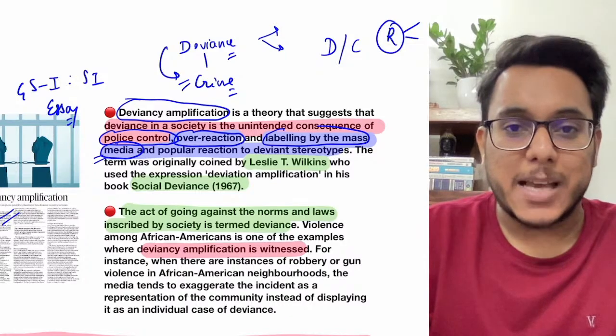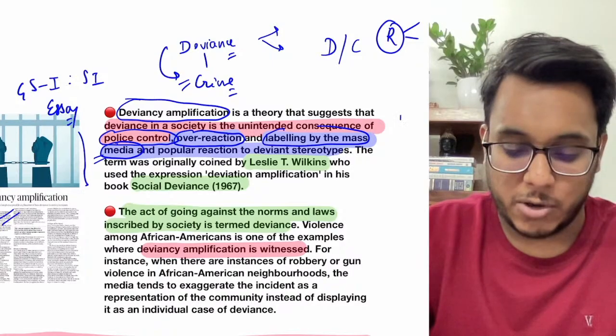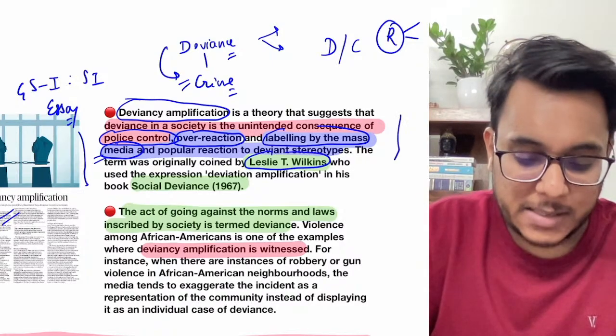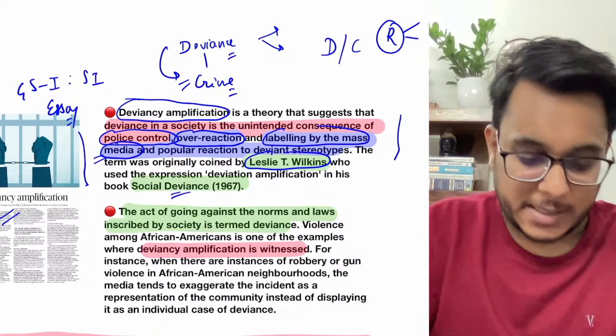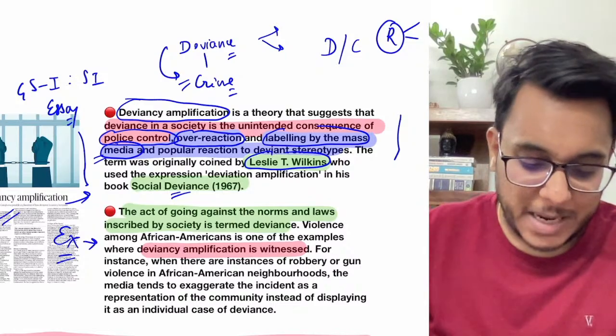Now this deviancy amplification, that certain groups become deviant because of all these particular factors, this theory was given by Leslie T. Wilkins in the book Social Deviance. Now guys, an example has been given.